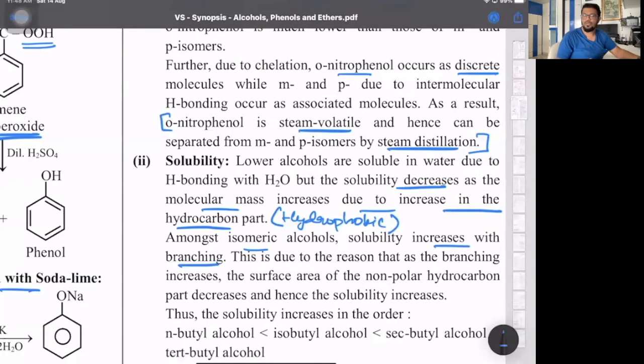Among isomers, solubility increases with increase in branching. So understand, in solubility, if the branching is more, the molecules are closer. So over there, the solubility is more. Okay. So with branching increasing, surface area decreases. So their boiling point decreases, but solubility increases.